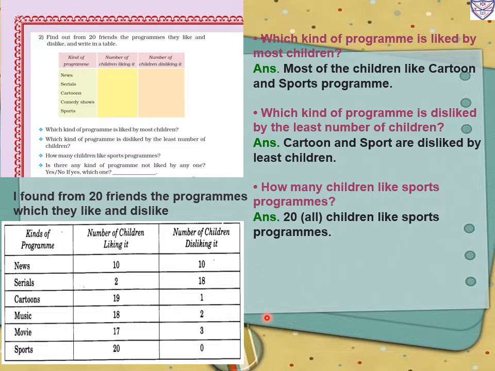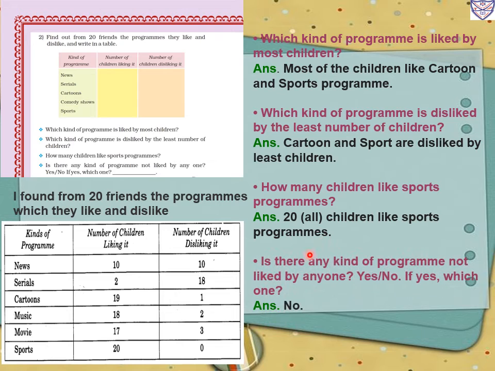Now third, how many children like sports programs? So total 20 means all. All 20 children like sports programs. Is there any kind of programs not liked by anyone? Yes or no? If yes, which one? So no. All programs are liked by the children.